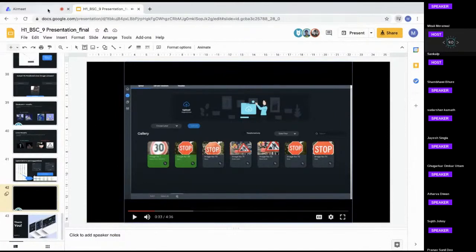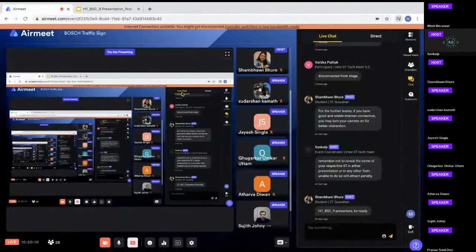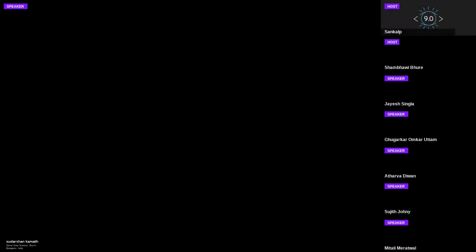Mitali, go to the AirMeet tab, unshare, share again, and the third tab, share only the Chrome tab. On the bottom left, there is a checkbox, share audio, click that.